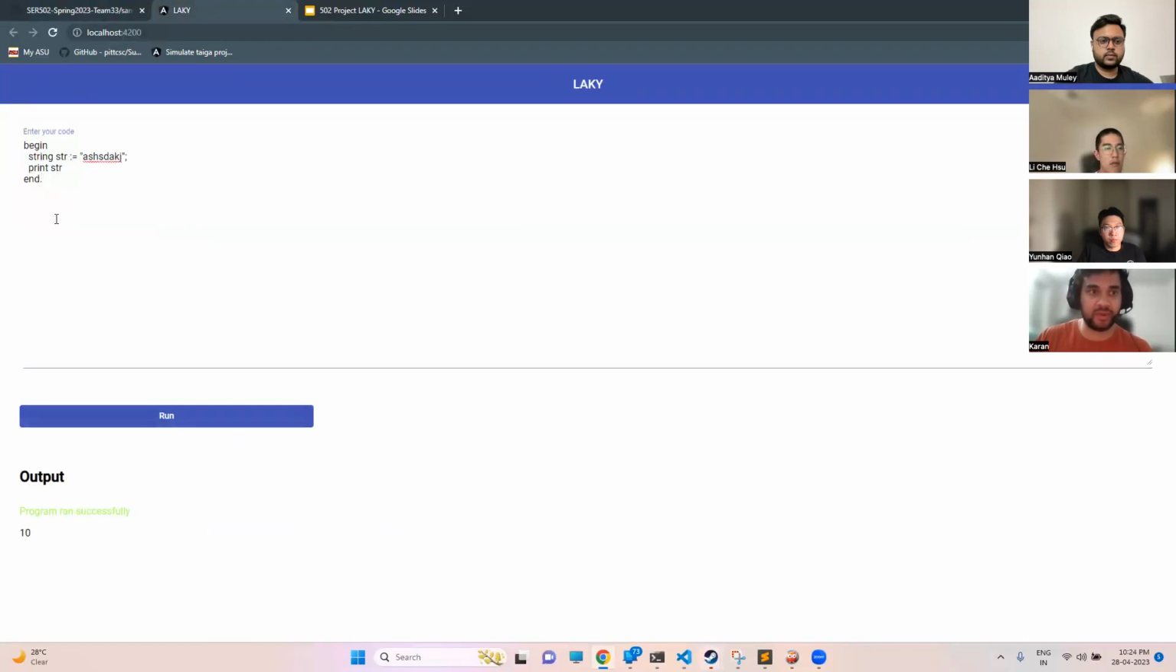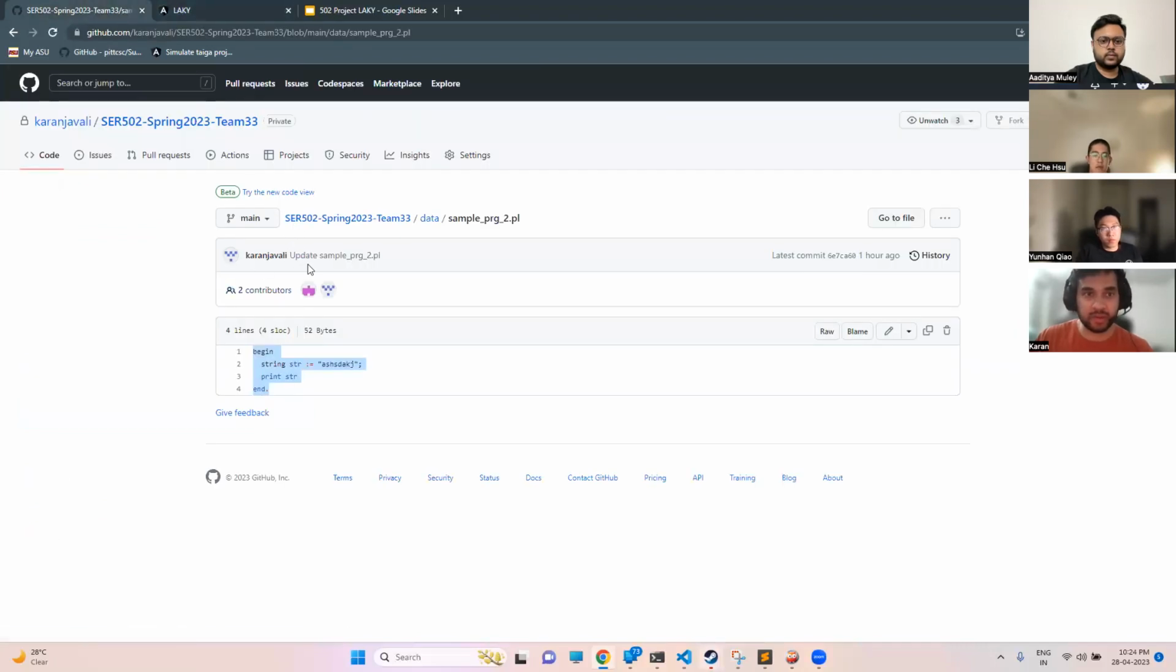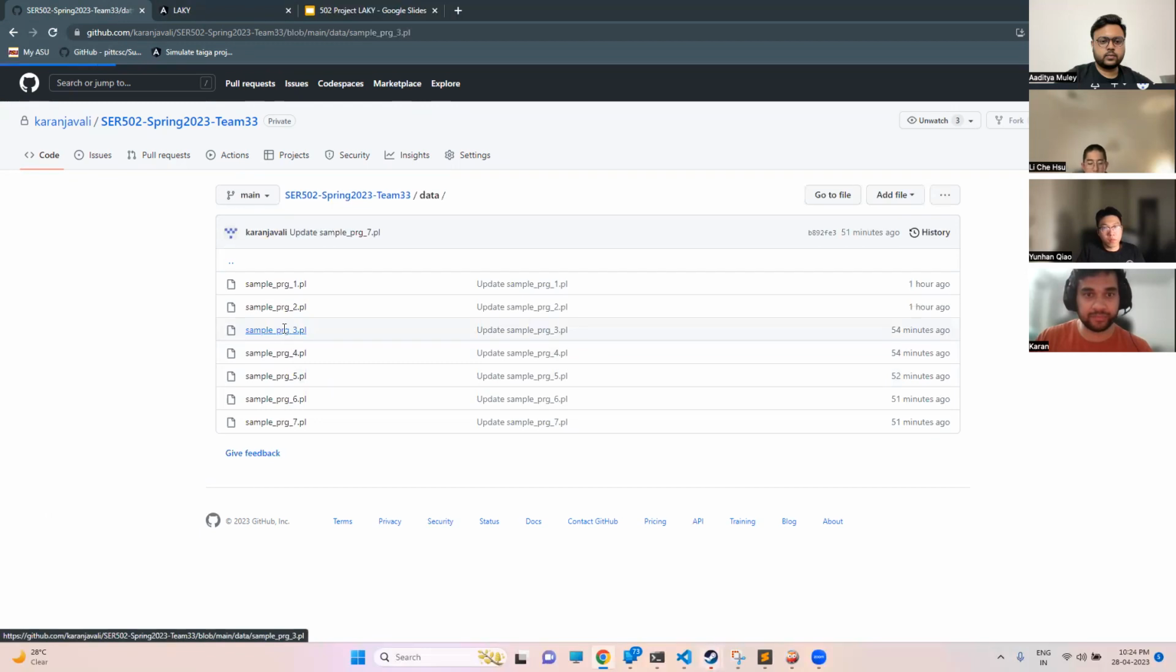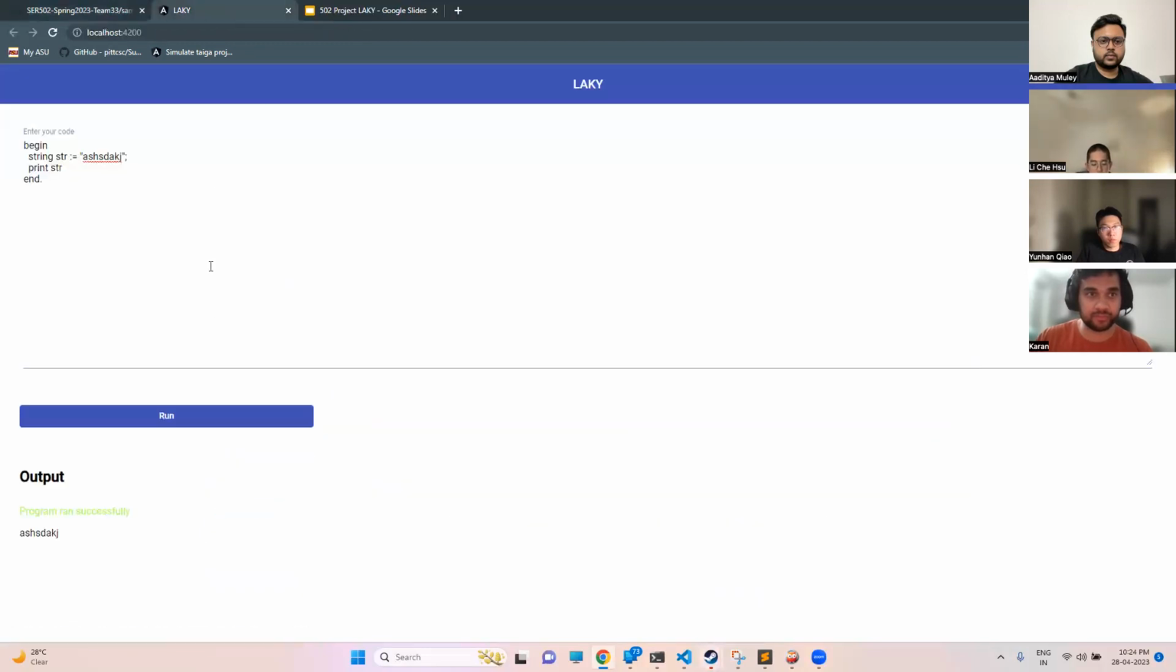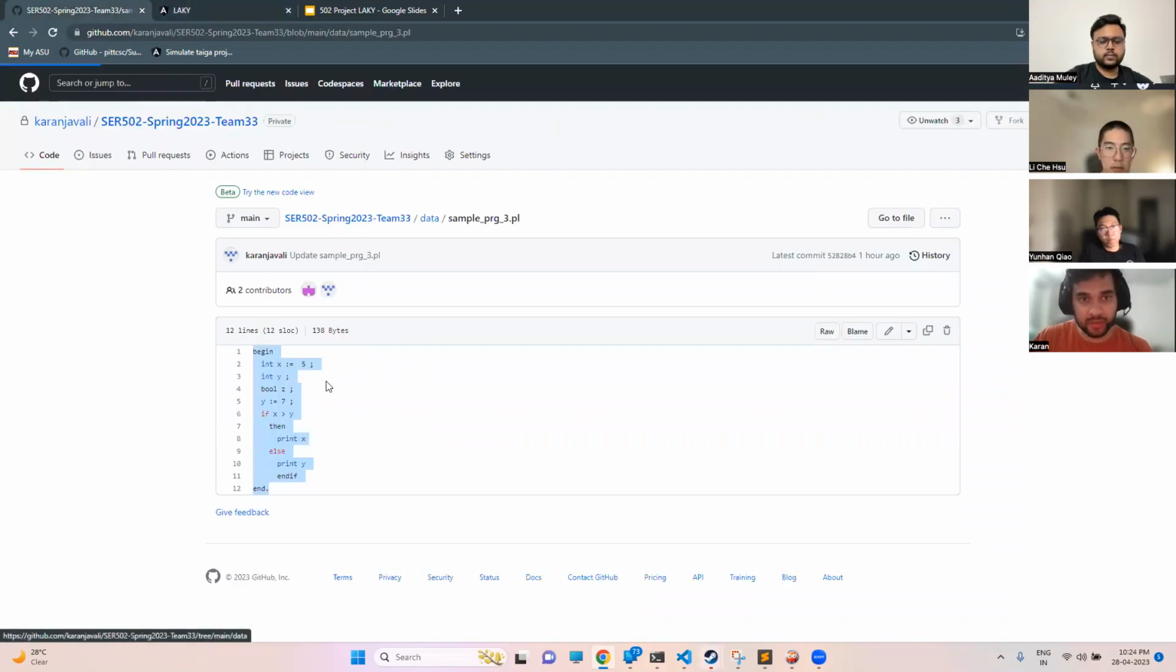This is the next one, where we are just displaying a string, a pretty simple program. Now for the next one, here we are doing a couple of things. We are declaring 2 variables, and if x is greater than y, and as of now it is not greater than y, so it will go to the else one. It will print y, otherwise it would have printed x. So here we are seeing the output 7, which is the value of y. So let's go to the next one.